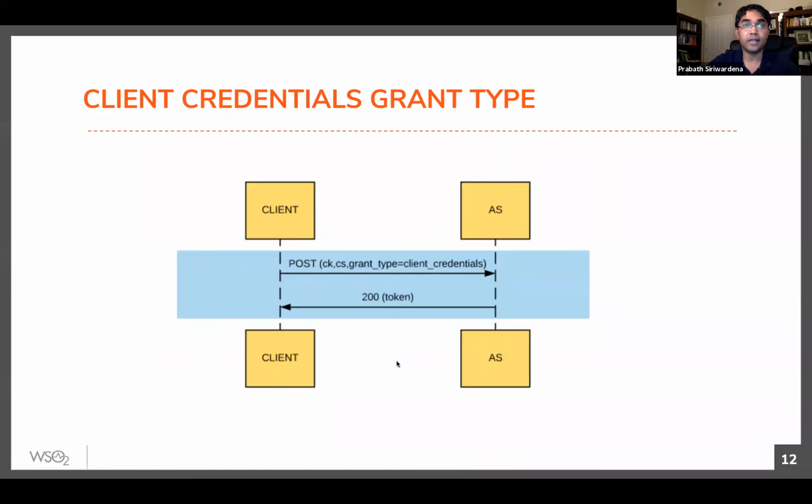So this is a sequence diagram. The client directly talks to the token endpoint of the authorization server and then gets the token. Remember, there's no authorization endpoint, so no response type here. The request goes directly from the client to the token endpoint. So here we use client credentials as the grant type.